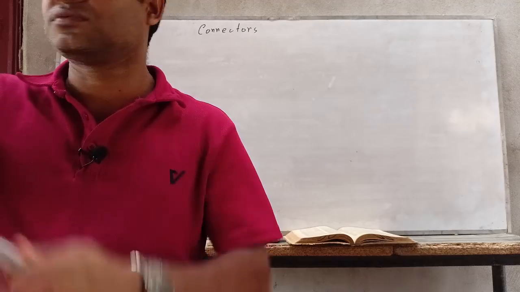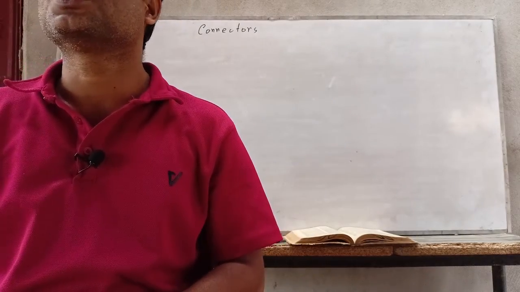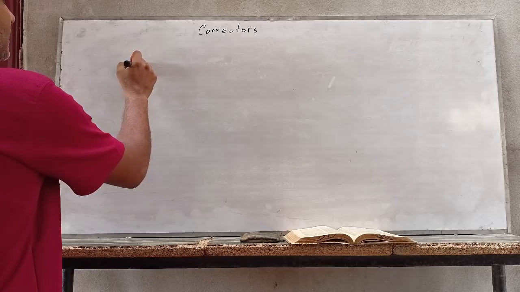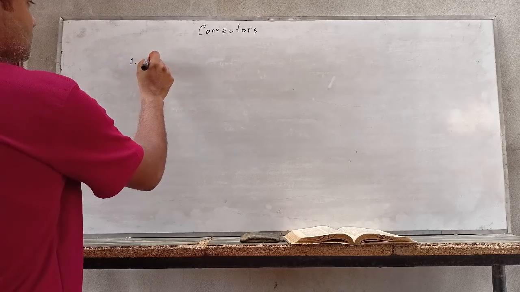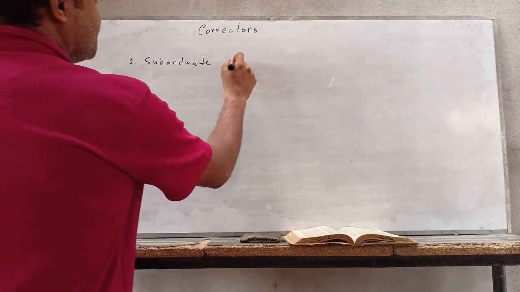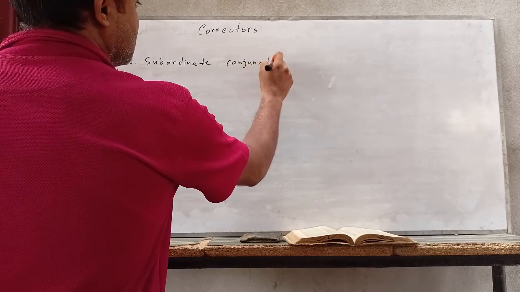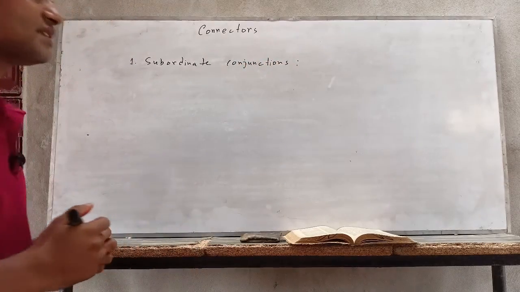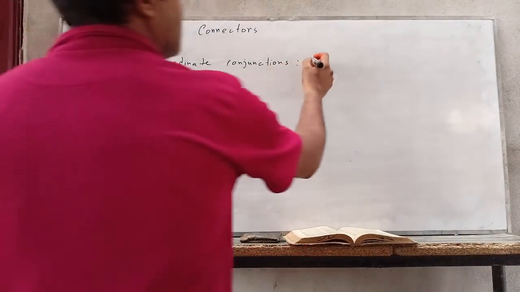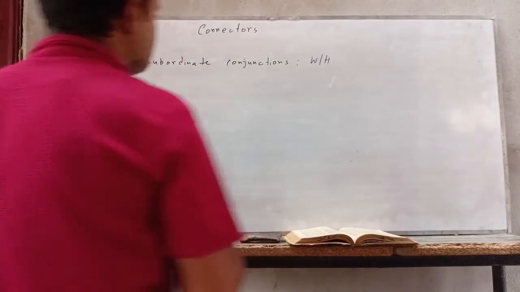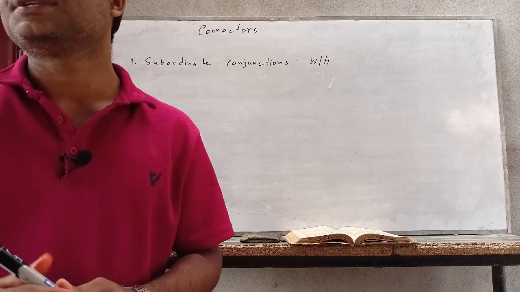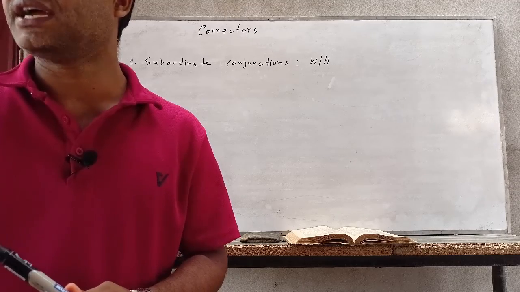So what types? If you want to join sentences, you need, first of all, subordinate conjunctions. What are the subordinate conjunctions?